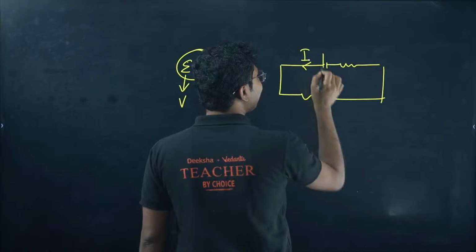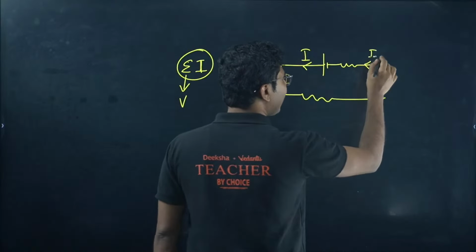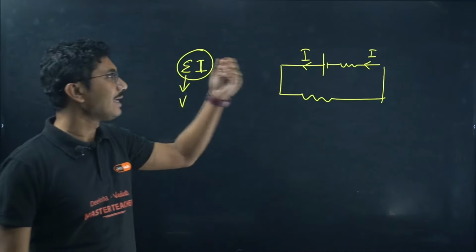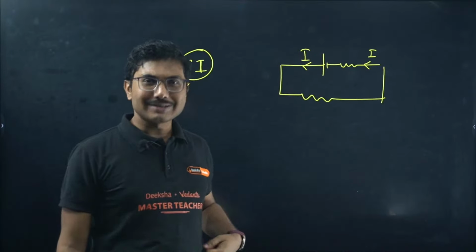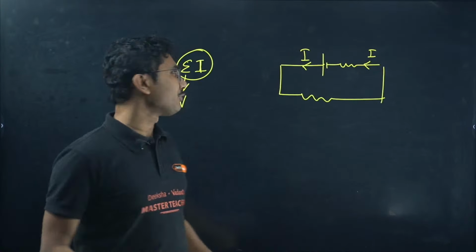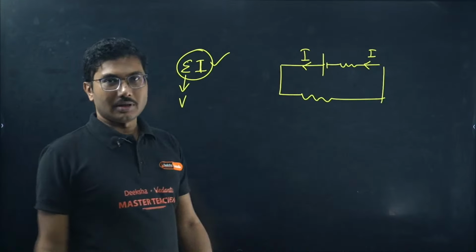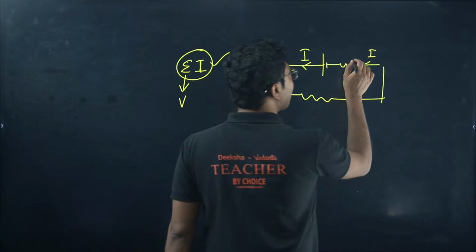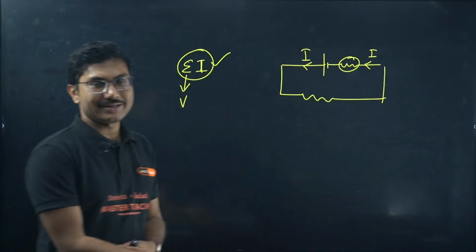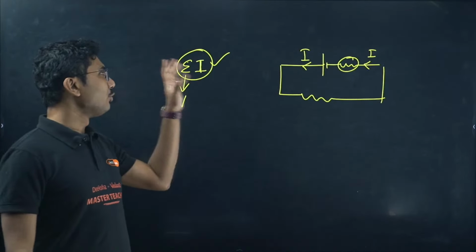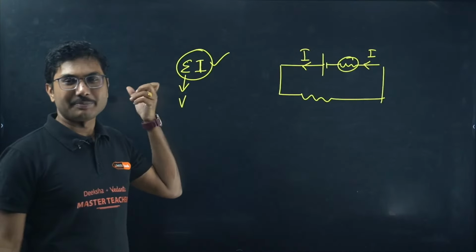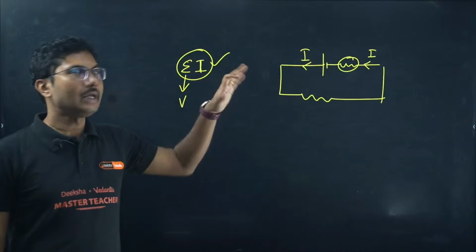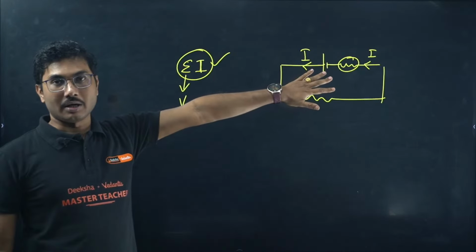As I mentioned, the current that is exiting the battery, the same current should come back. Again apply KCL, KVL based on the circuit given to you. Calculate the current passing through the cell, and the cell is spending this much power. Even though not all of it is useful, because some of it is absorbed by its internal resistance, the cell is spending exactly this much power. Power spent by a cell is given by epsilon I. It does not depend on the terminal voltage.